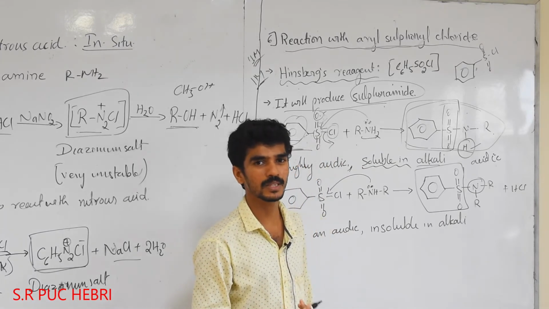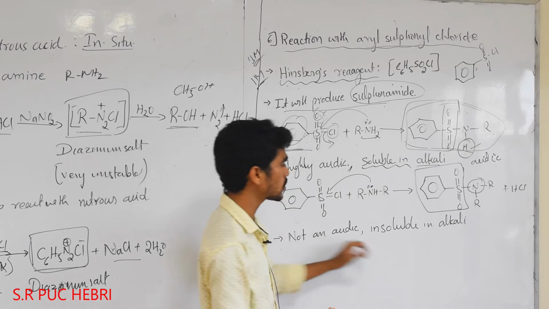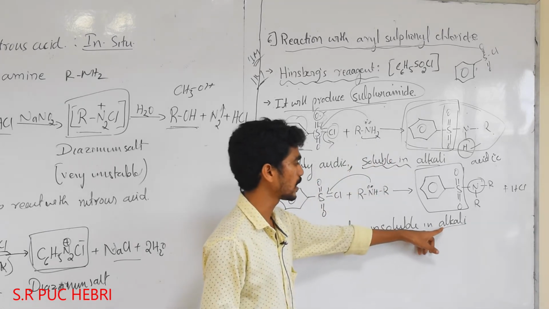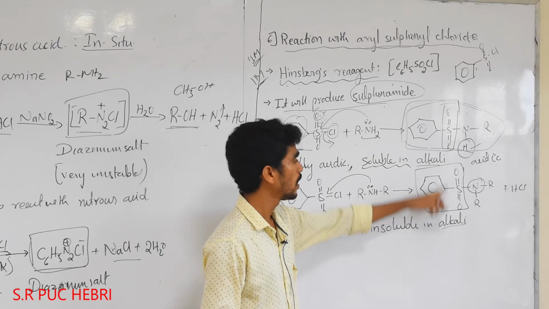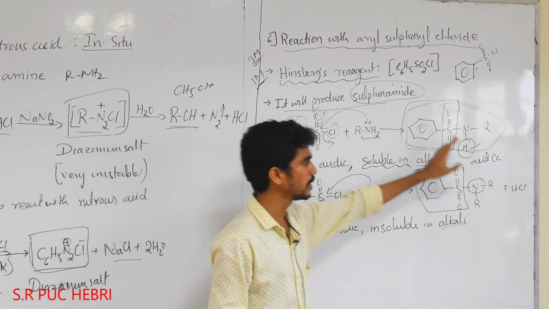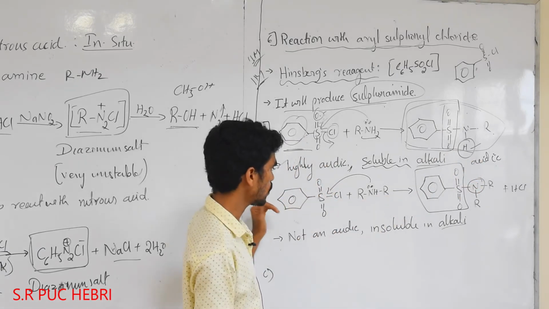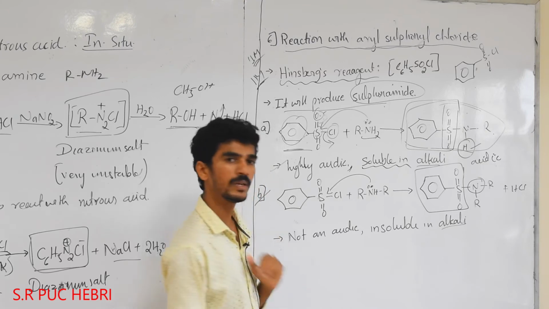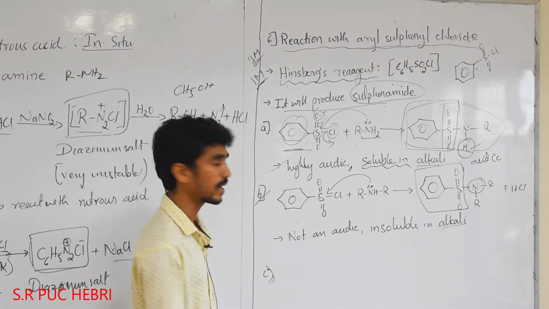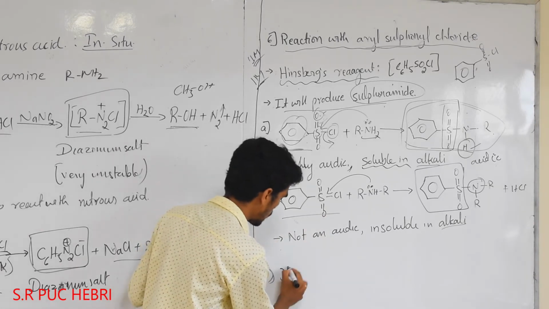This is said based on the hydrogen. Now, not acidic means it is insoluble in alkali. It is insoluble in alkali. But if primary amine reacts, it gives the acidic molecule which is soluble in alkali. And secondary amine product is insoluble in alkali. What about tertiary? Tertiary does not react with the aryl sulfonyl chloride. Tertiary does not react.